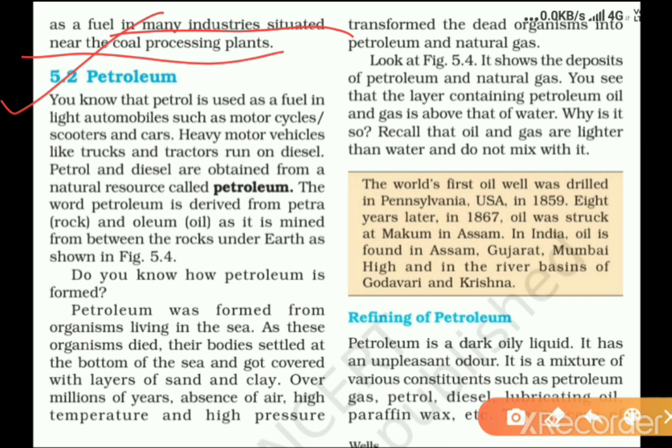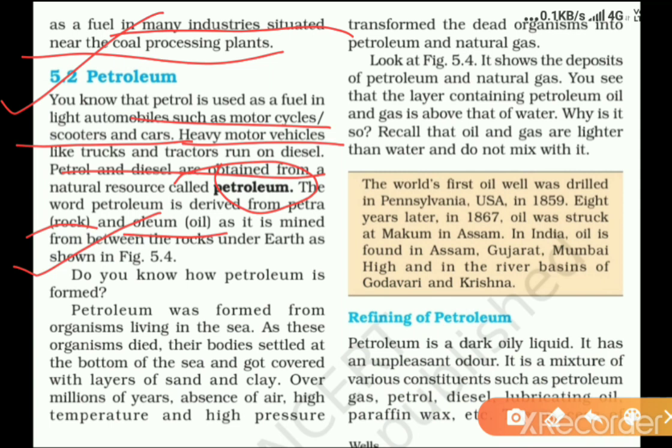Next topic is petroleum. You know that petrol is used as fuel in light automobiles such as motorcycles, scooters and cars. Heavy motor vehicles like trucks and tractors run on diesel. Petrol and diesel are obtained from a natural resource called petroleum. The word petroleum is derived from petra meaning rock and oleum meaning oil, and it is mined from between the rocks under the earth as shown in figure 5.4.